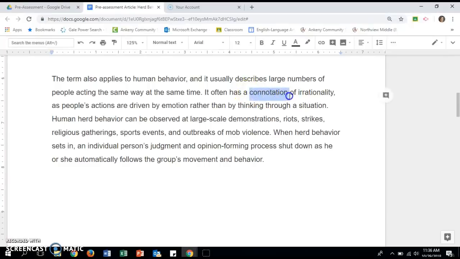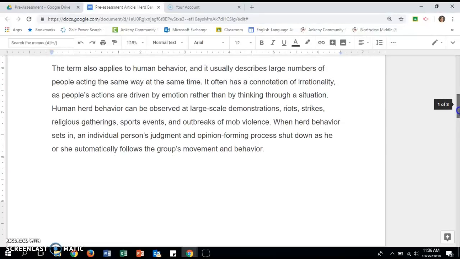So connotation means, like, what does it mean for humans? And if something is irrational, it's not rational. So for humans, herd behavior means it's an irrational action driven by emotion rather than thinking through a situation. So it's almost like how humans react to a situation without really thinking it through.